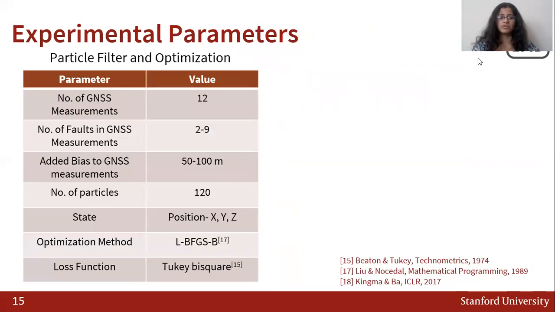Our experimental parameters for the particle filter are given here. Note that the state here is a 3D vector computed in the ECEF coordinate frame. And we have about 2 to 9 GNSS satellite measurements, where we have about 12 measurements, out of which 2 to 9 are faulty. And then we have about 50 to 100 meters of added bias to these measurements.